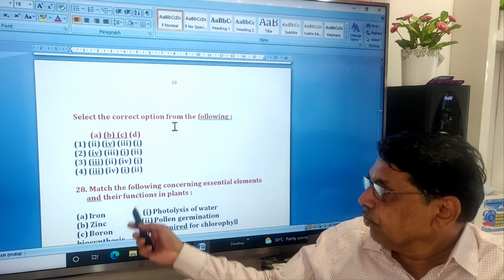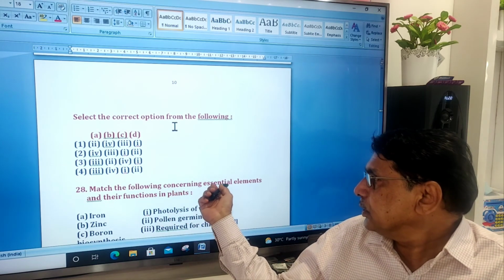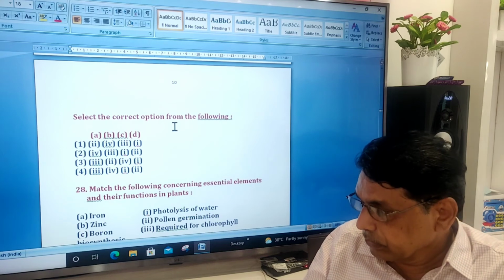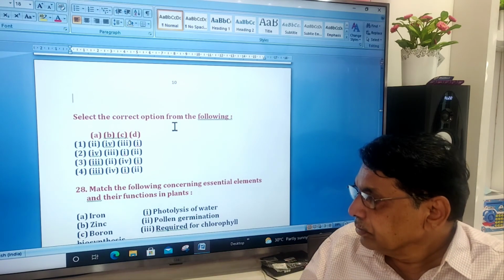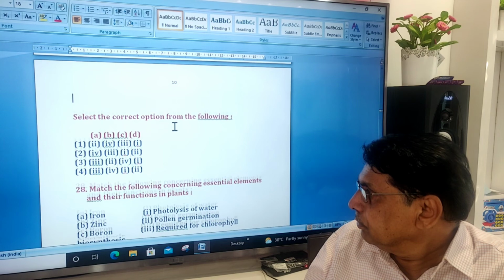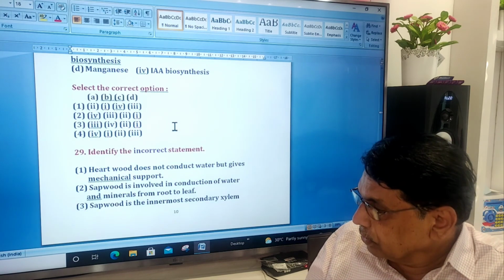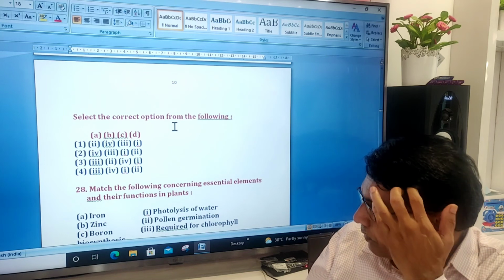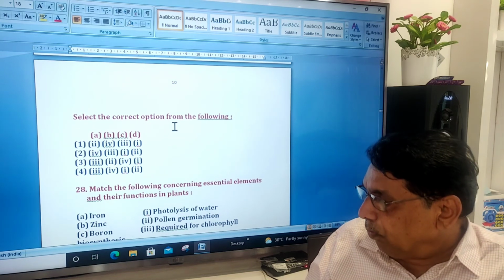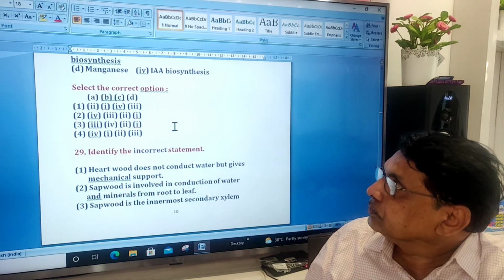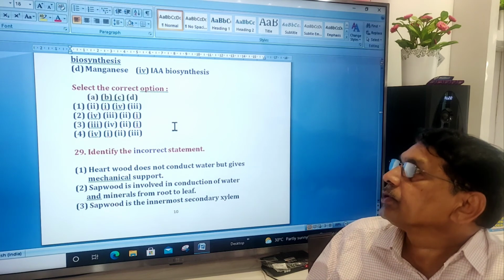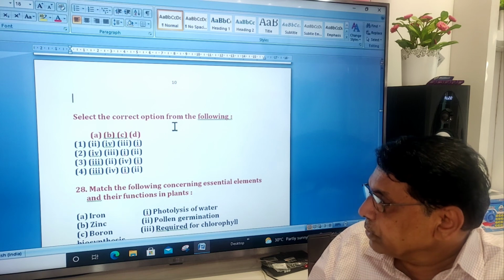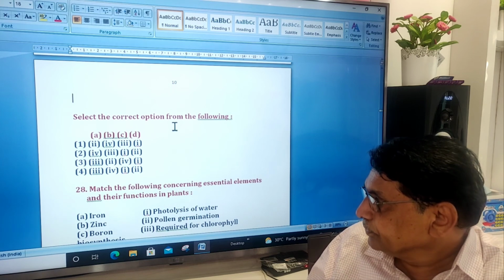Then, match the following concerning the essential elements and their functions in plants: iron, zinc, boron, manganese. First try to select the easy one.